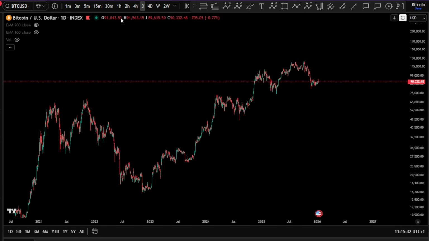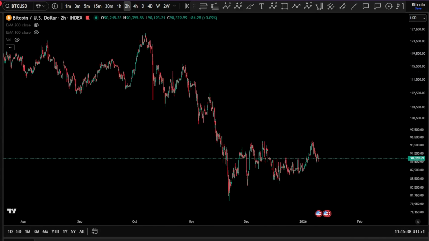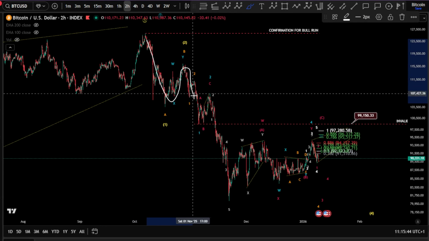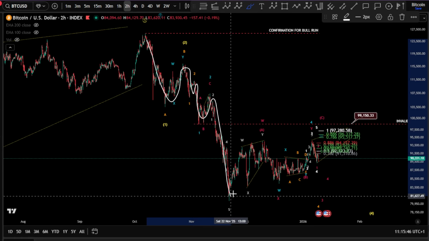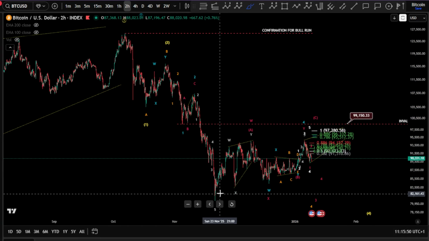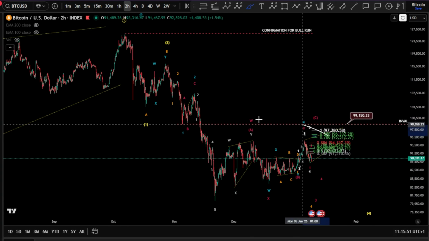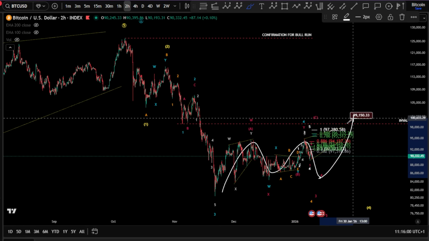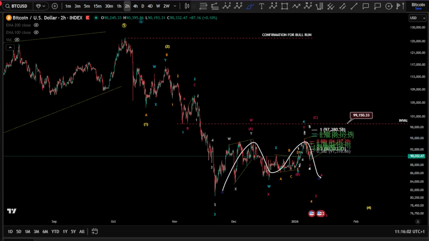Now, if we pass to the 2 hours chart, on the 2 hours chart here, we have, of course, our impulse toward the downside as a 1, 2 here. 1, 2, 1, 2 again, wave 3, wave 4 is still unfolding. Now, there can be several possibilities here. Of course, it can be an A, B, where the wave B is an expanding flat and then pushing for a wave C towards the upside as an impulse. This is the first scenario.